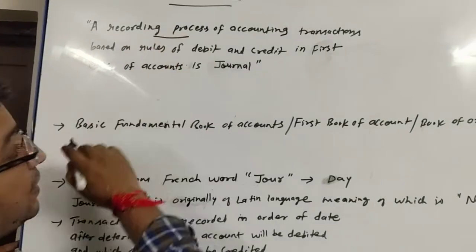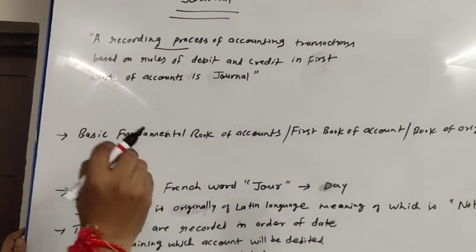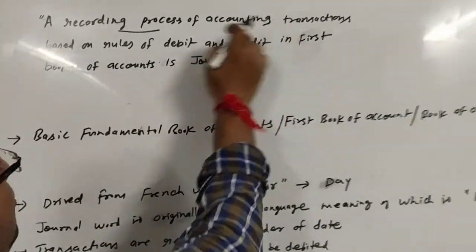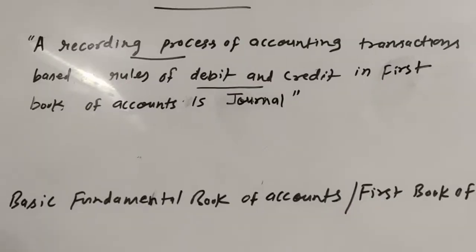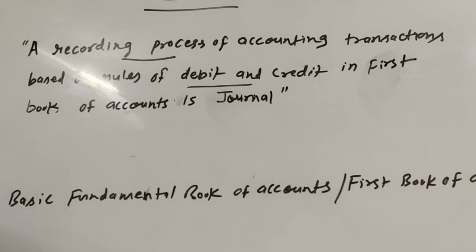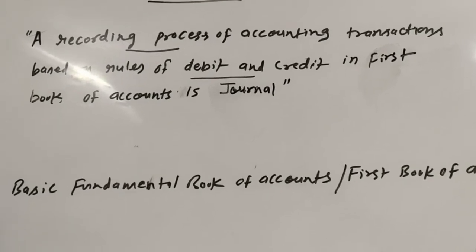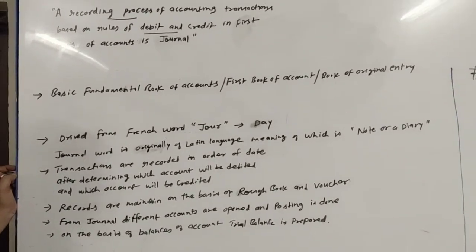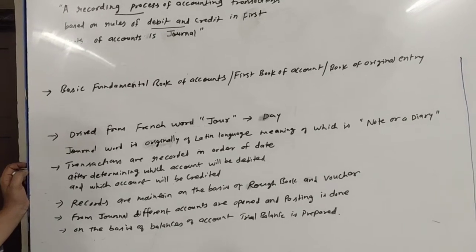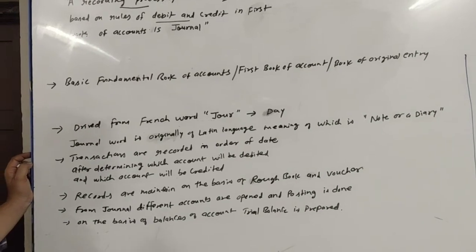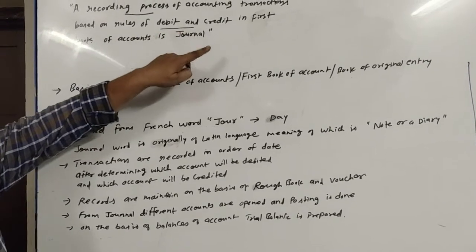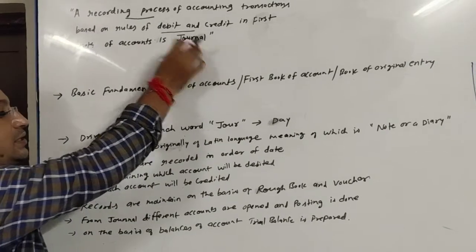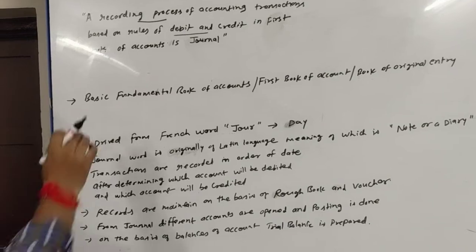A recording process means that from rough book we are transferring the transaction to the journal. That is a process. So it is a process of recording accounting transactions based on what? Rules of debit and credit. We have seen 3 types of account: real, nominal, personal. We have seen the rules. Real account, debit what comes in, credit what goes out. Personal account, debit the receiver, credit the giver. Nominal account, debit all expenses and losses, credit all incomes and gains. So applying those 3 rules, we will be recording the transaction in the first book of account, which is known as journal.